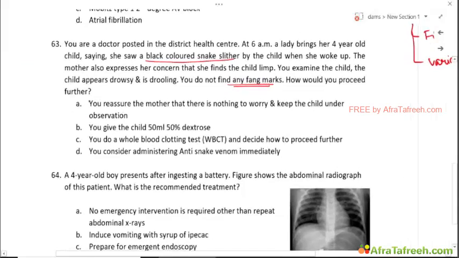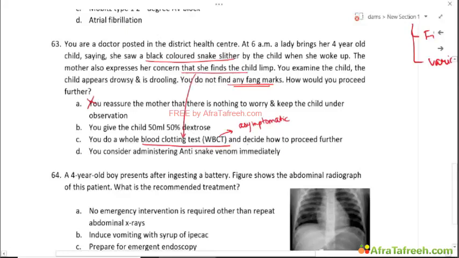Okay, so reassuring, yes, you have to reassure, but this is not the only thing which you have to do. You have to also treat the patient. As far as whole blood clotting time is concerned, this is done when the patient as such is asymptomatic, but not the patient who has a neuroparalysis on presentation. So this is not helpful in such a patient. You need to consider administering anti-snake venom immediately.